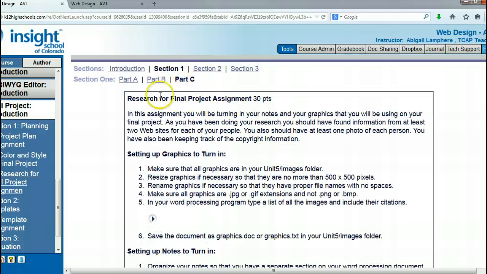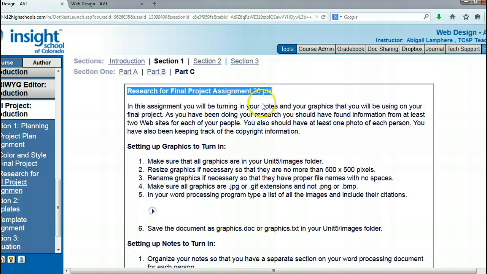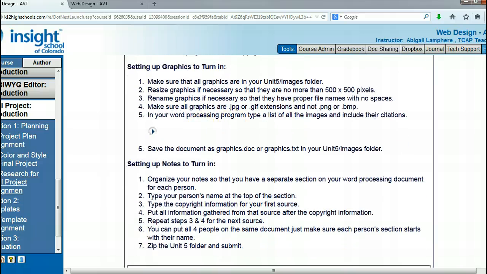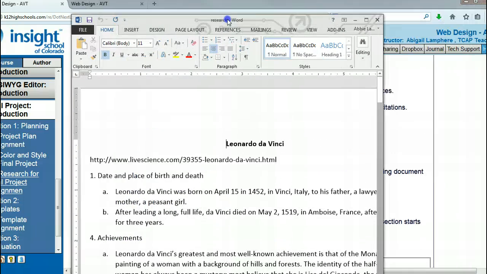Okay, for part C of section 1, this is where you're going to submit the research that you've been doing on your 4 individuals. So you're going to be turning in your notes and your graphics that you will be using on your final project. As you've been doing your research, you should have found information from at least 2 websites for each of your people. You should have at least 1 photo of each person, and you also have been keeping track of the copyright information.